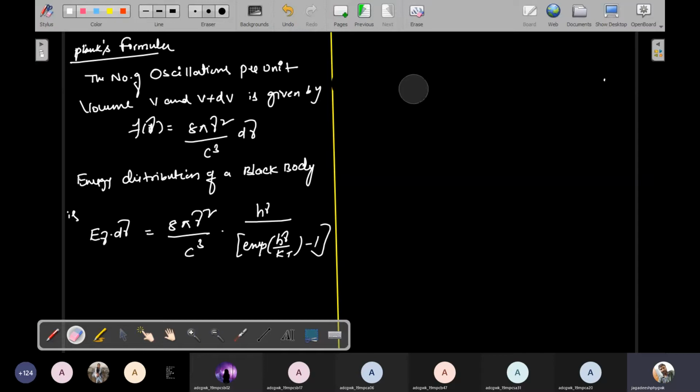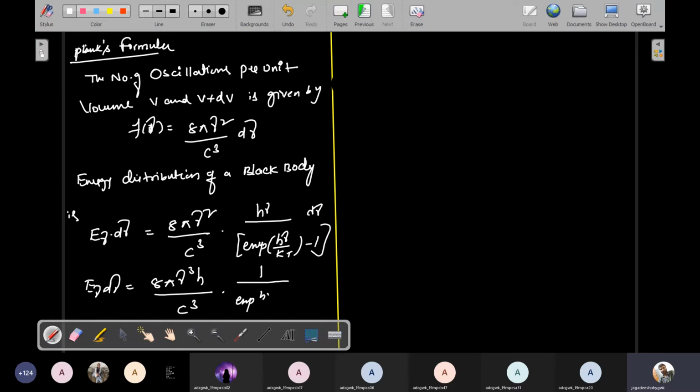That equation is represented by C. This is the final equation. This is nothing but the total energy distribution of Planck's radiation. This energy is into d nu. So simply write this equation: E nu into d nu is equal to 8 pi h nu cube divided by c cube into 1 divided by exponential of h nu by kT minus 1.